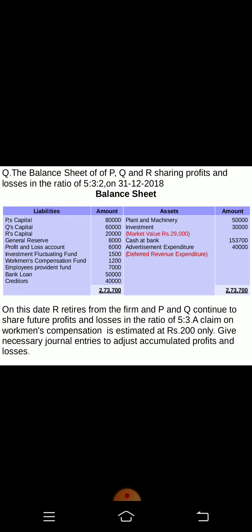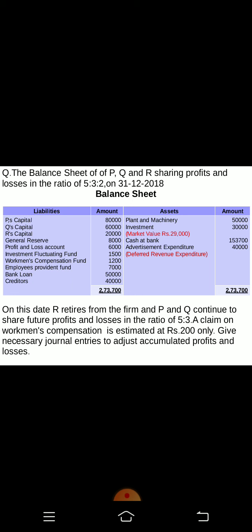Now come down. On this date, R retired from the firm, and P and Q continue to share future profits and losses in the ratio 5 is to 3. So here R is retiring, and just above the balance sheet you may see the old profit sharing ratio is 5 is to 3 is to 2. Here when R retires, there is no change in the ratio of P and Q. So the gaining ratio as well as the new ratio will be the same. If the new ratio is the same, then the gaining ratio will always be the same. There won't be any change.